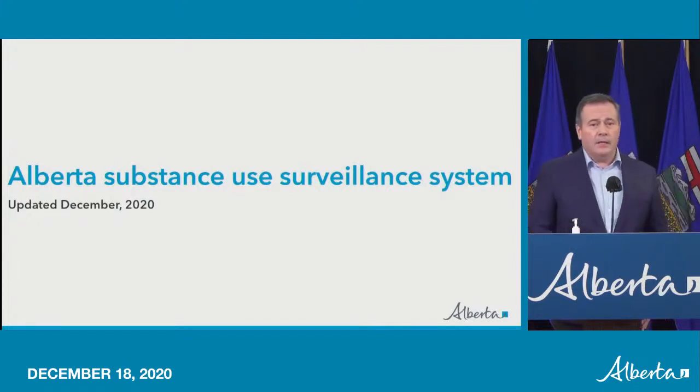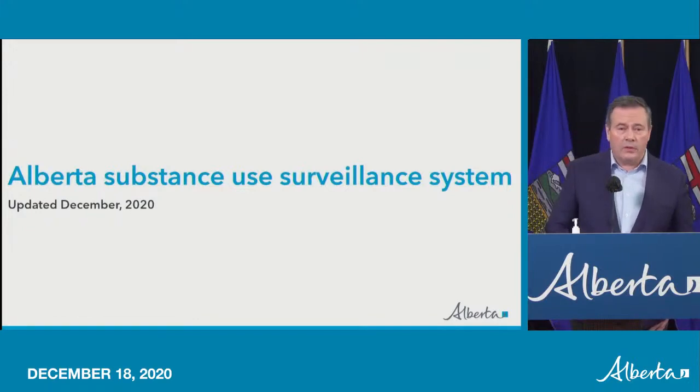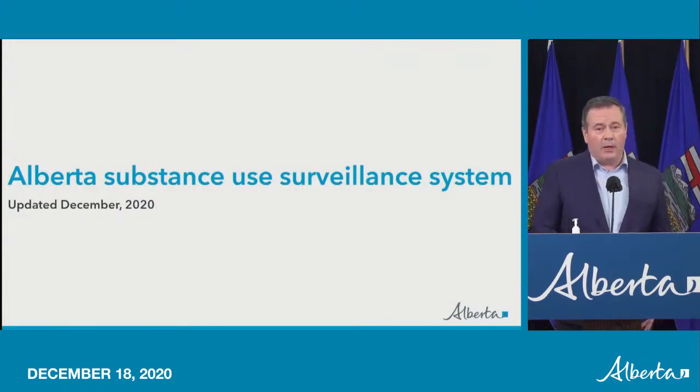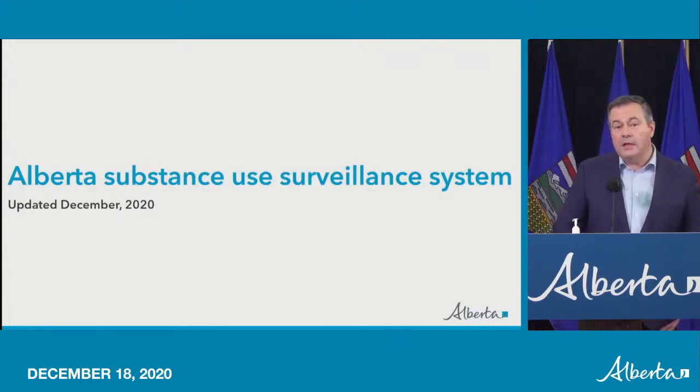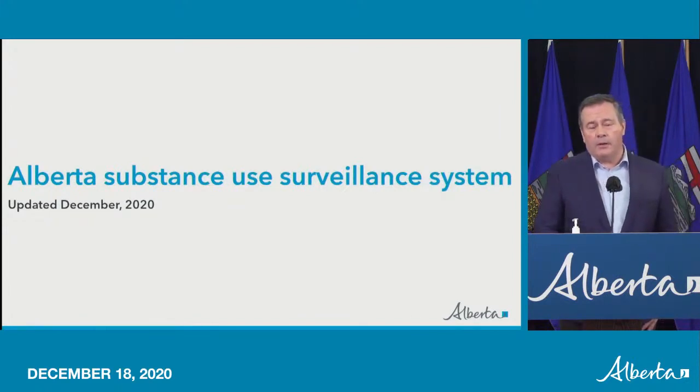That is why, in addition to data supplied in previous reports, Alberta's substance use surveillance system will expand to include other substances like alcohol, methamphetamine, and other drugs. It will evolve over time to include more comprehensive information regarding the impact of addiction. The online system has several advantages over the previous reporting format that will also better support service providers, program operators, and community leaders in addressing the addiction challenges that we're facing in Alberta.